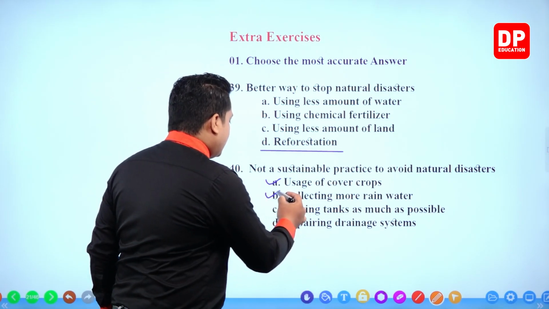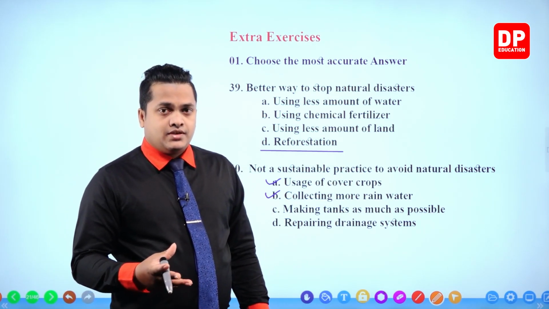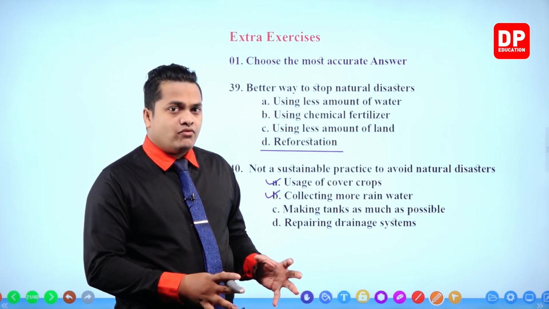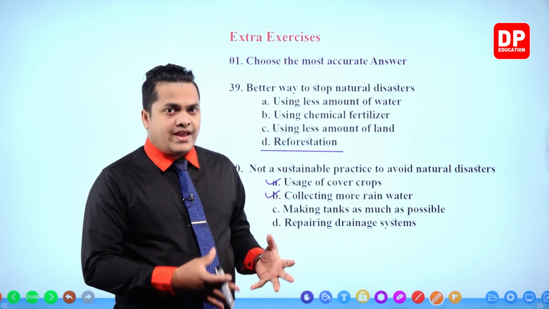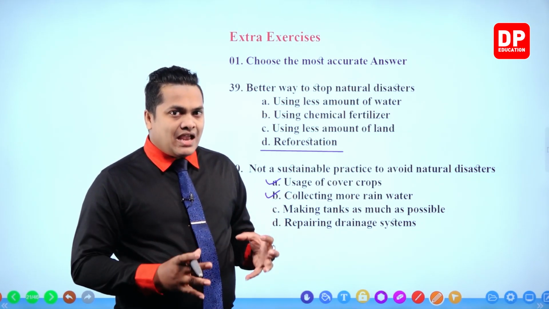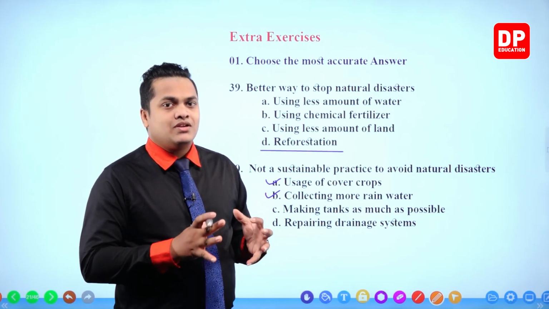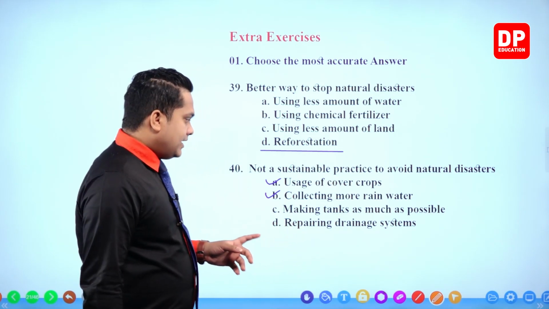This is also correct. It's a good sustainable practice because by collecting rainwater, we can utilize it for our agricultural purposes and sometimes household activities. So it will help to protect water. So it's a sustainable practice to stop drought, no problem in it.